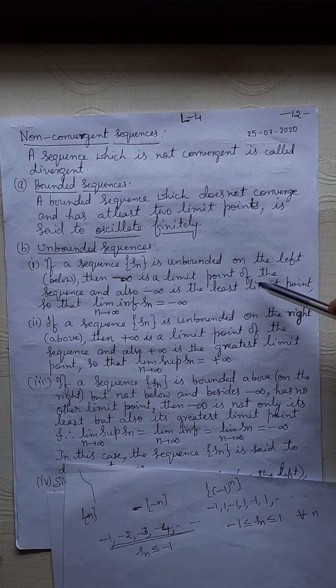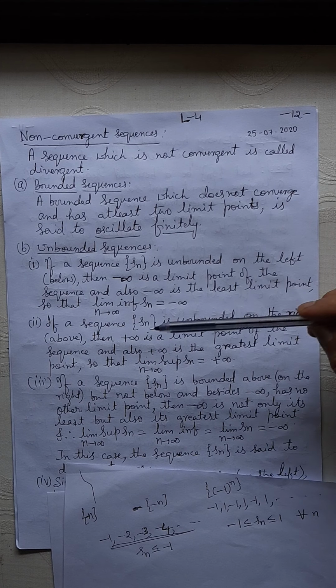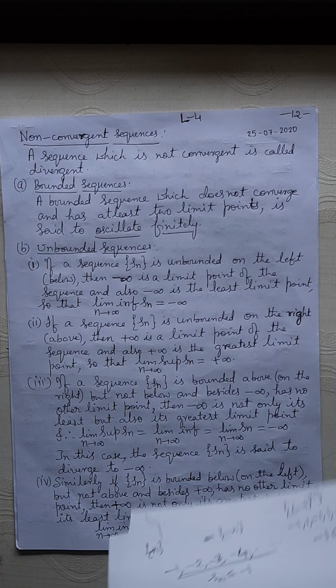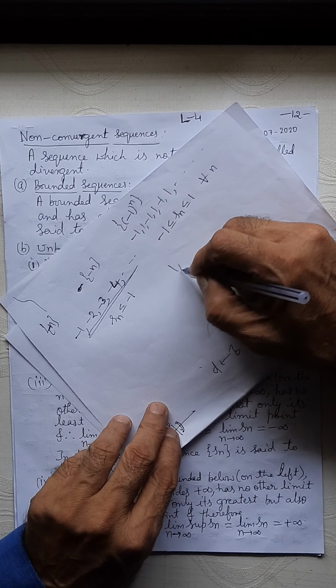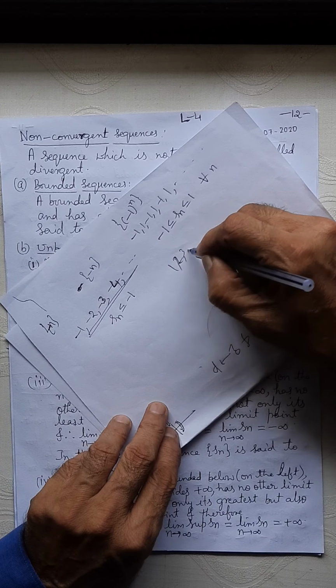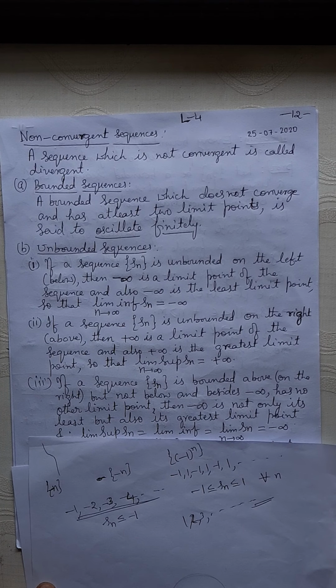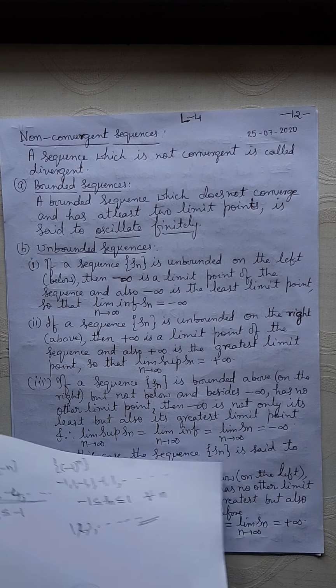Parallel to this, we make a statement. If a sequence Sn is unbounded on the right, then it is not bounded above. You think of a sequence of natural numbers 1, 2, 3, 4, etc. It is not bounded above. Right? What do you say now? Plus infinity is a limit point of the sequence, and it is the greatest limit point also.